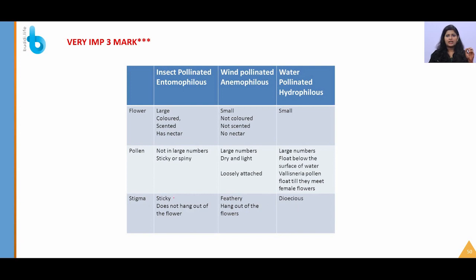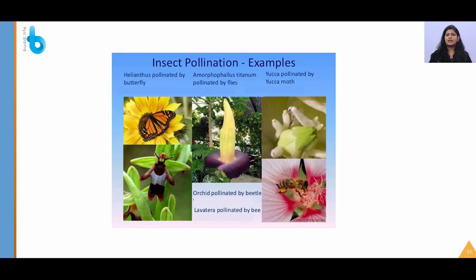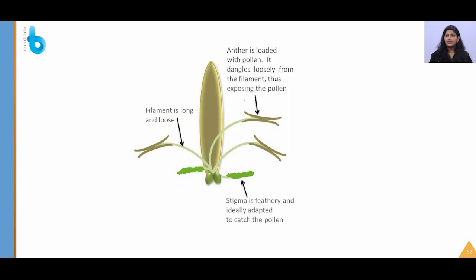So sticky, again, why should it be sticky and not hang out of the flower? The insect should go inside, sit on them and transfer the pollen grain. So these are insect pollinated flowers. You can see how colorful and vibrant they are. And this is the corn cob. You can see this is a wind pollinated flower.